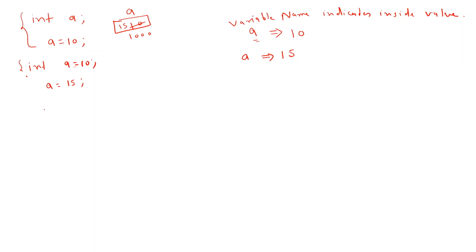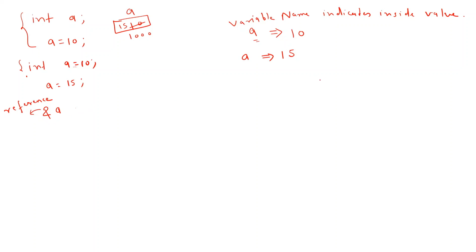Okay, so there are a few more operators. The first one is this ampersand operator. So ampersand a. This ampersand operator is known as the reference operator. Reference means this will give you the address.